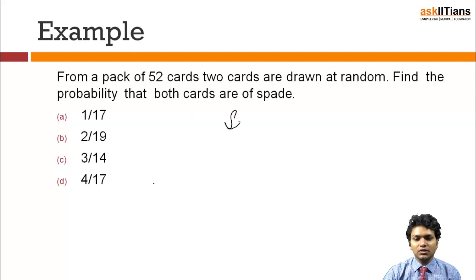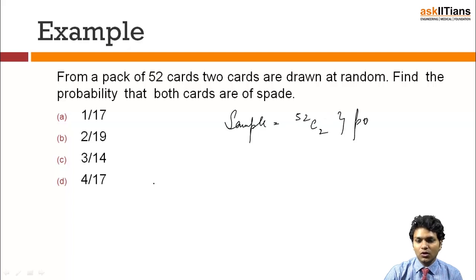So first things first, sample space. I am taking 2 cards out of 52, so there will be 52 C2 possible ways in which I can take out the cards. Next, the event A is taking out spades, right?